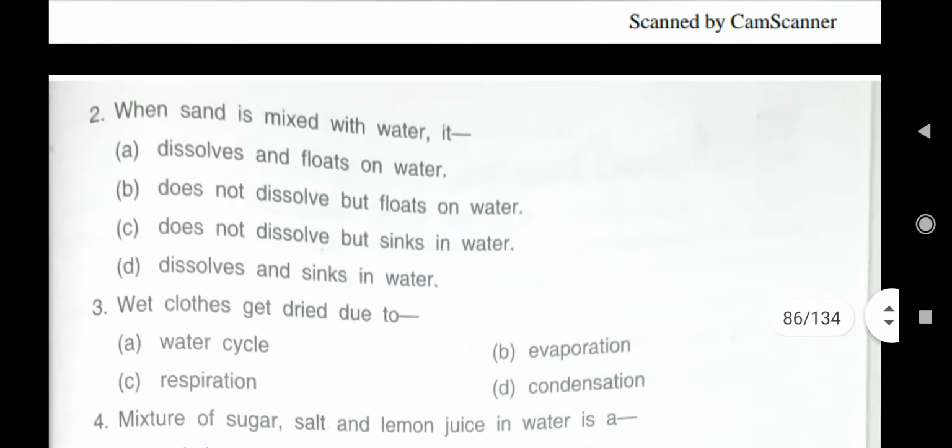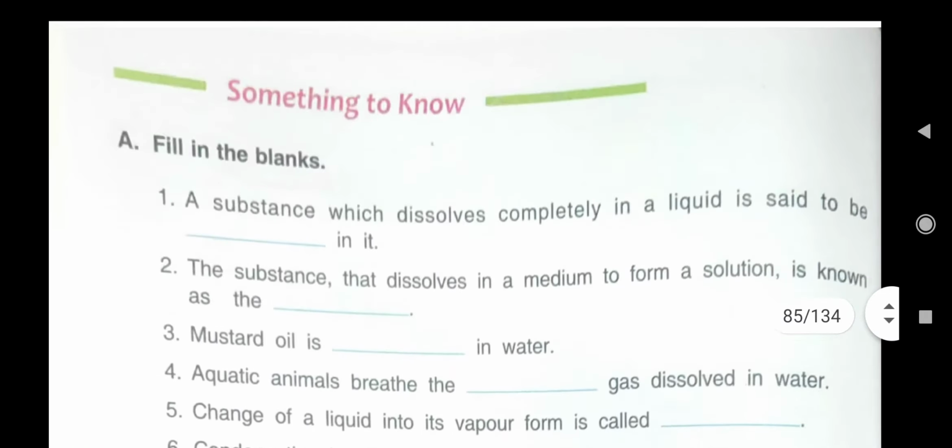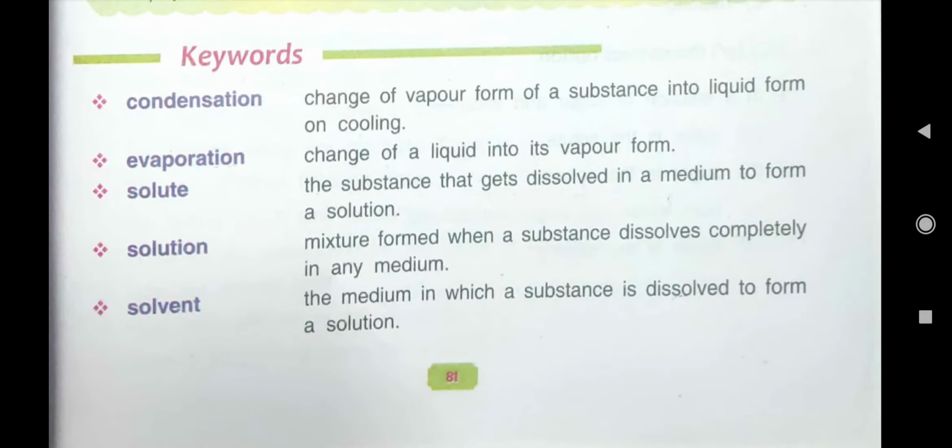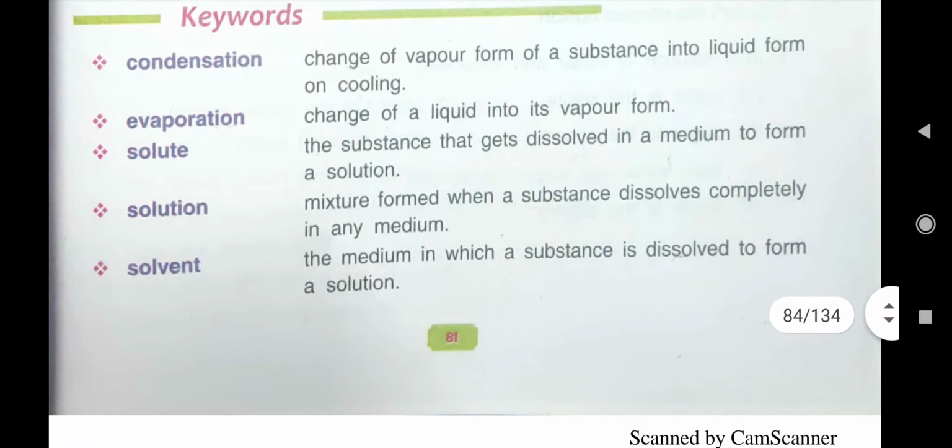Here children, you can see in your keywords it is written. Here fourth keyword you see on page number 81, that is solution is written. You can write that the mixture formed when a substance dissolves completely in any medium is called solution. This is the answer of D first.